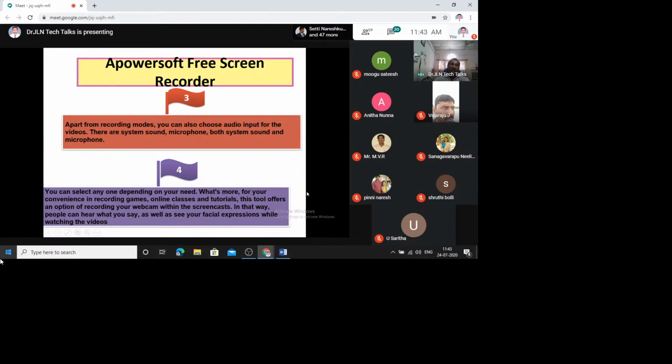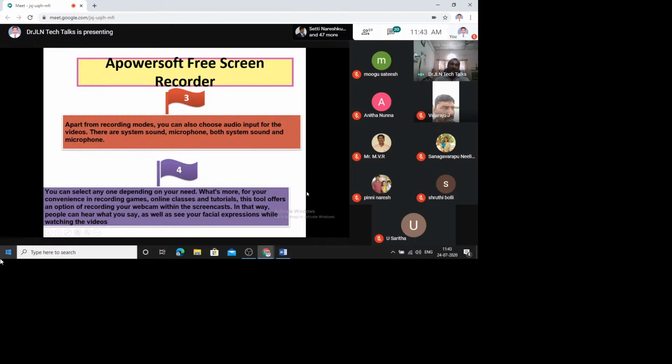Now, how to download this? Just go to Google and type APowerSoft Screen Recorder. The moment you type it, it shows a link like this, APowerSoft web-based. But there are two types of recorders: one is a web-based recorder, and one is an offline recorder. Whenever it is web-based, every time you need to connect to the net. I'll show you how to do that. Now see here.